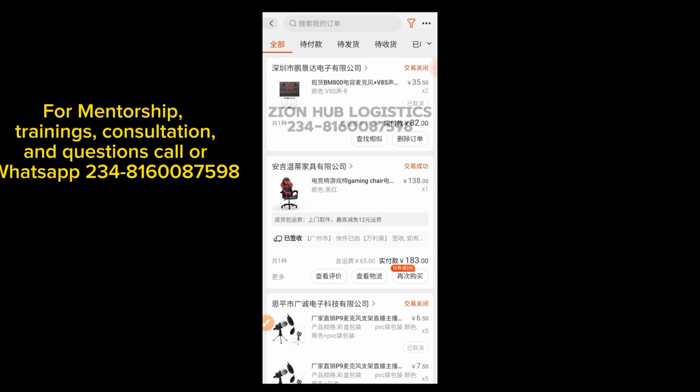Now, how do you get the tracking number that you are looking for? It does not stop here. You want to click on this here. You can translate this page, that is fine, but I already know all the necessary pages that I was supposed to click, so that is why I'm not going to be translating. Just click on this middle one for you to get the tracking number and any other things you want to get. So if I click here now, this chair is what I'm using in my office right now. This is the chair I'm using, so I just bought this chair for my office purpose.